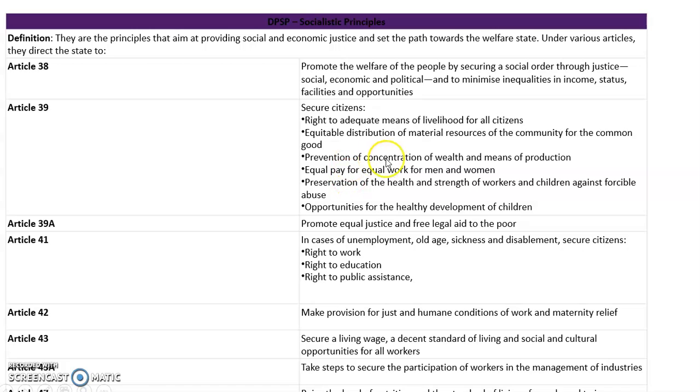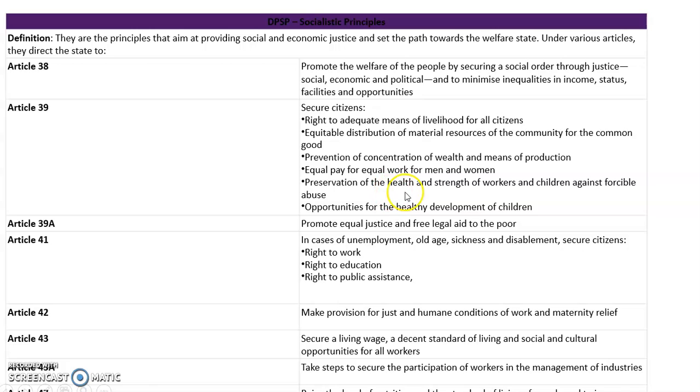Then, apart from that, concentration of wealth and means of production should not be in the hands of one. For that sake, it has been written in Article 39: prevention of concentration of wealth and means of production. Next, socialist principles also say equal pay for equal work for both men and women. This means there should not be any gender inequality in paying income. Both have to perform the same work and both have to get the same remuneration.